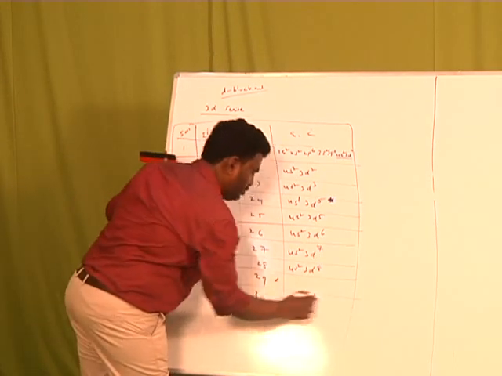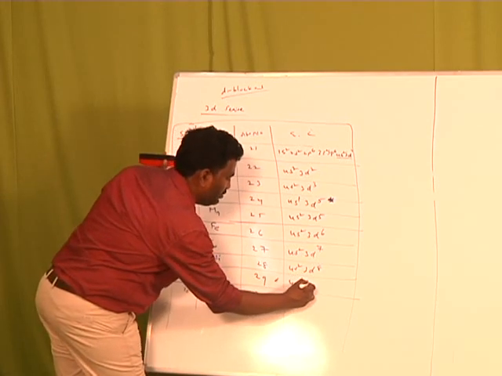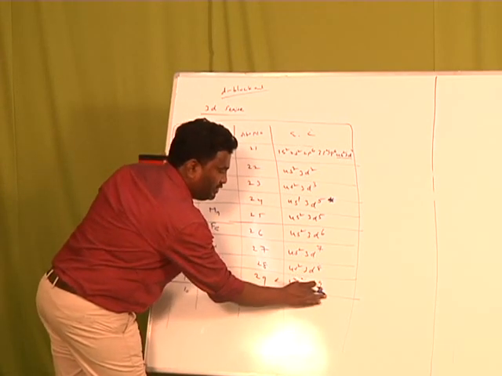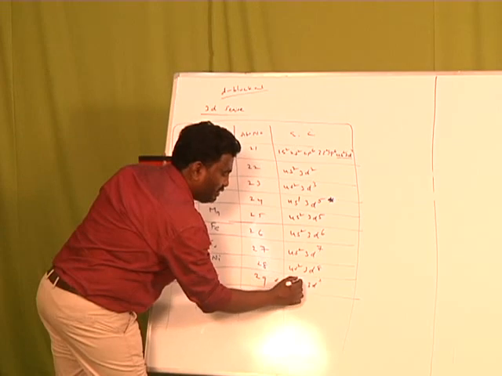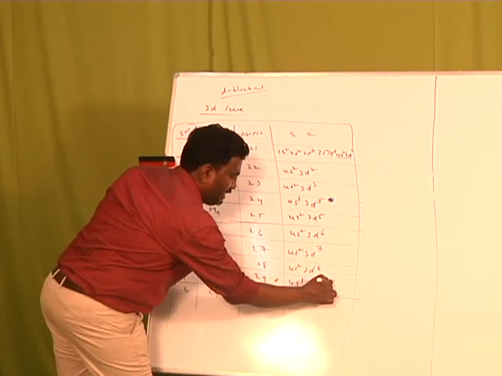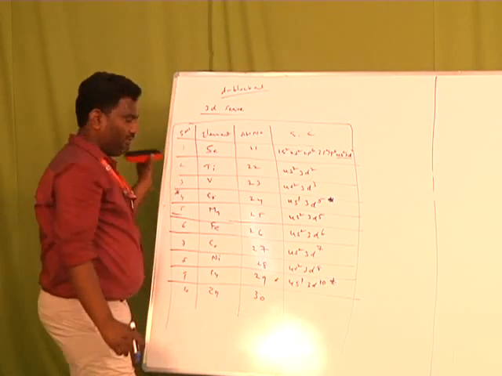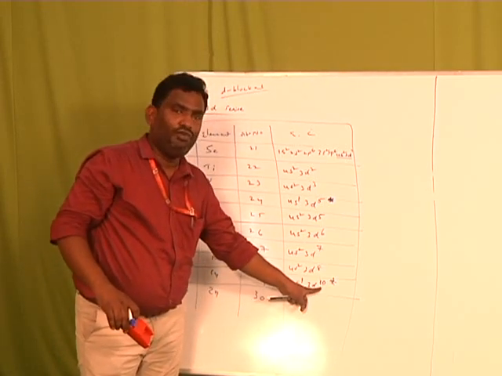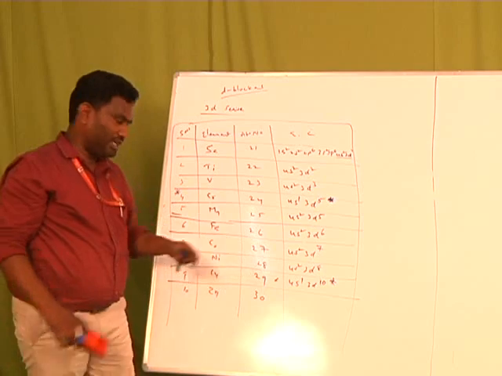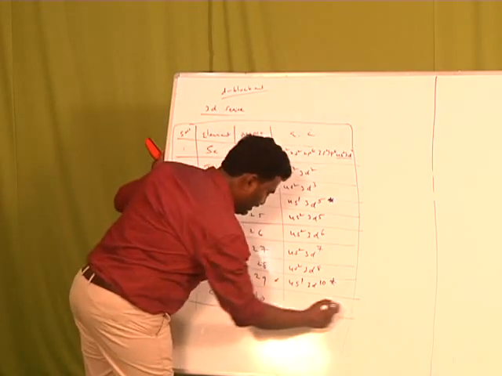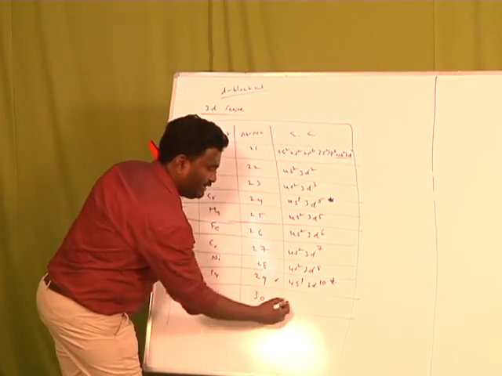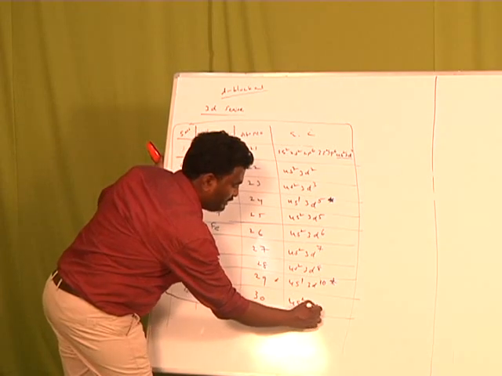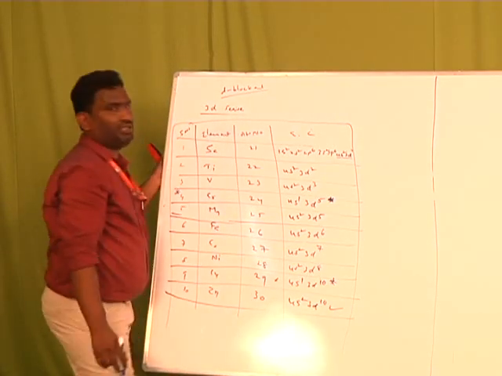For copper, it should be 4s2, 3d9, but it has an abnormal configuration 4s1, 3d10. Why? Because by getting one electron from S to D, it gets a fully filled configuration. Again, it will be more stable. Followed by zinc, having atomic number 30, that is 4s2, 3d10 as usual.